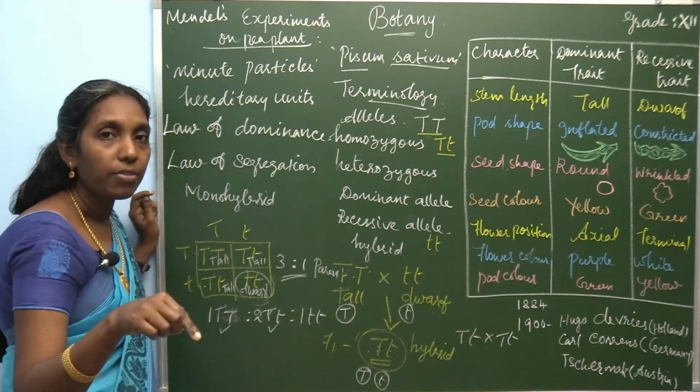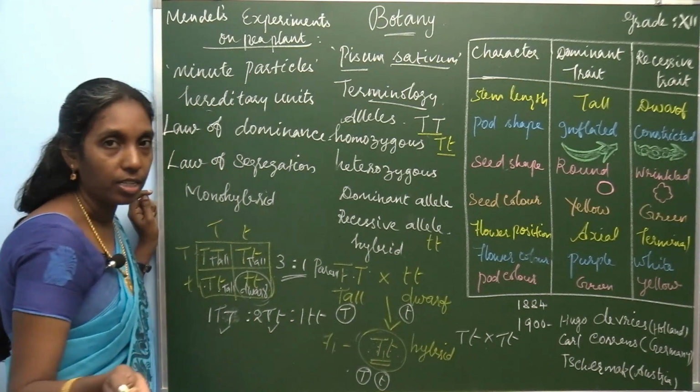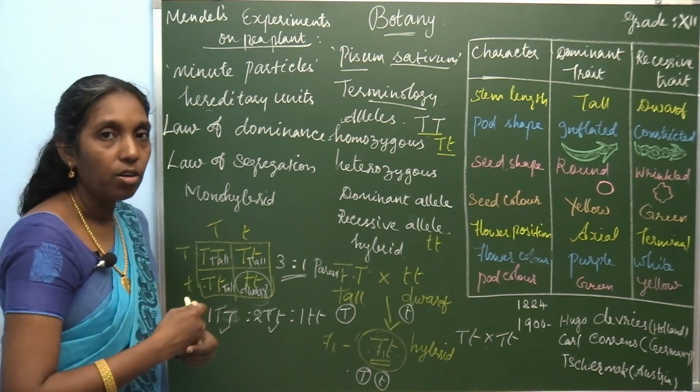So at the time of gamete formation, these segregate from each other. There is no blending of gametes.